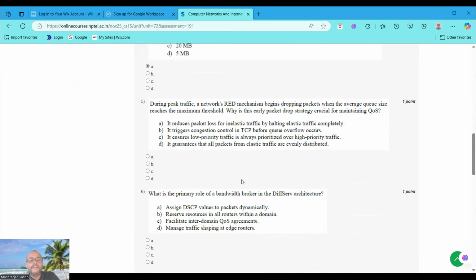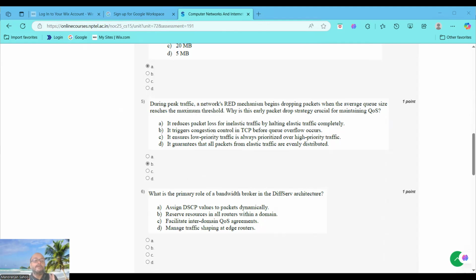During peak traffic, a network's RED mechanism starts dropping packets when the average queue size reaches the maximum threshold. Why is this early packet drop strategy crucial for maintaining quality of service? Because it triggers congestion control in TCP, transmission control protocol, before queue overflow occurs. So question 5, option B.